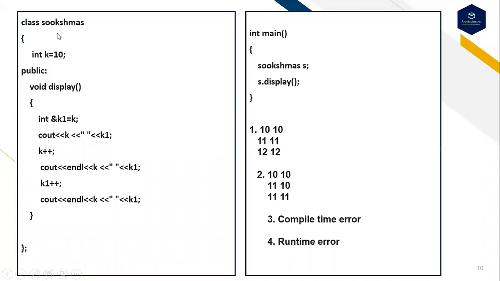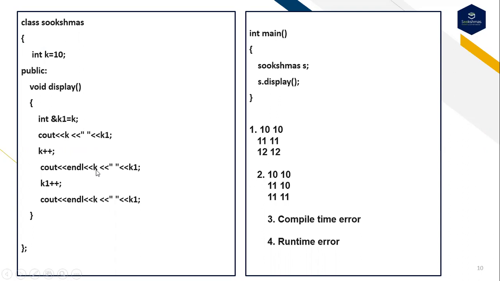This question belongs to the alias operator concept. Class Sukshmas has int k is equal to 10, and a public void display. This is the representation of the alias operator: ampersand followed by k1. This is the alias operator, and this is the variable. Int ampersand k1. Here I'm trying to print the value of k as well as k1, and increment the value of k.